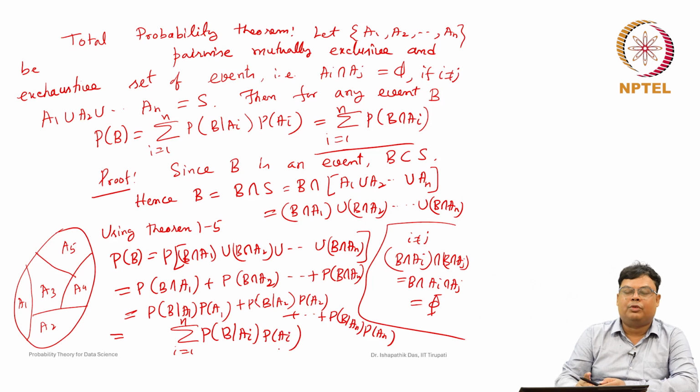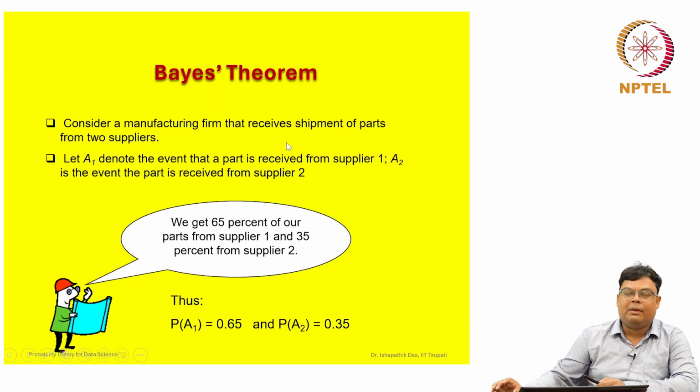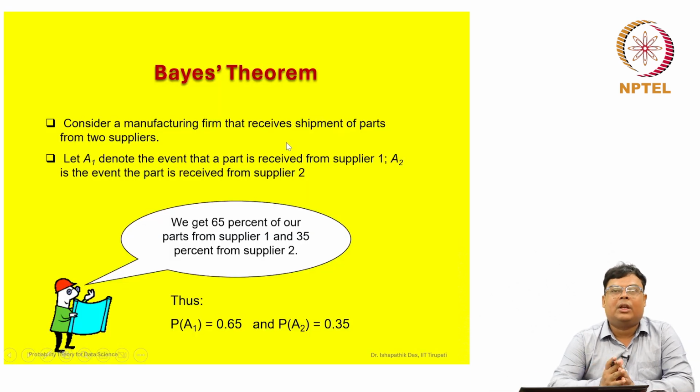This is useful, and we will use it whenever we discuss Bayes theorem. Also there are some examples where total probability is used for computing this kind of probability. Suppose B given Ai and probability of Ai are given, then any event B can be represented in this way. Now, we will discuss Bayes theorem. You may have heard or learned it. If you have learned it, then it will be very simple to understand, but I am assuming that you do not know this theorem.